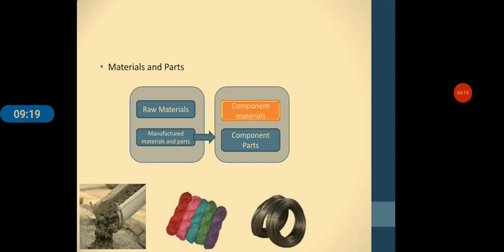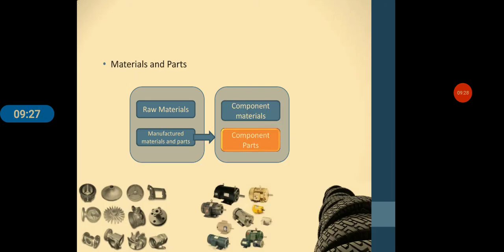So materials and parts, these goods enter the manufacturer's product completely. Tires, nuts, bolts, small parts.